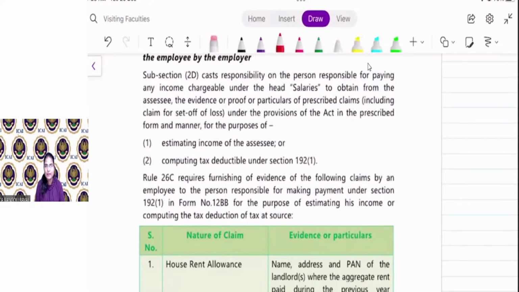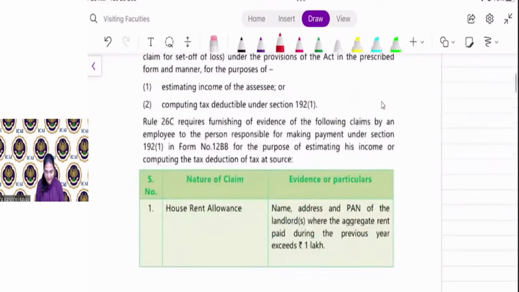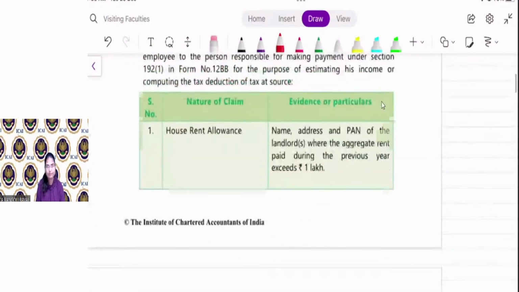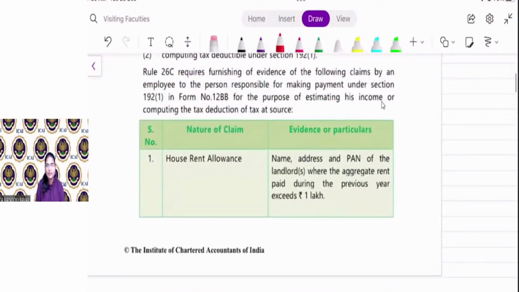Under the provision of the Act and prescribed form and manner, for the purpose of estimating income of assessee or computing tax deductible under section 192(1), Rule 26C requires furnishing of evidence of the following claims by the employee to the person responsible for making payment under section 192 subsection 1 in Form 12BB. In Form 12BB, you have to mention this disclosure and you have to submit the proof.